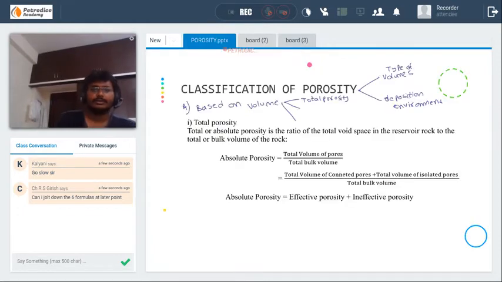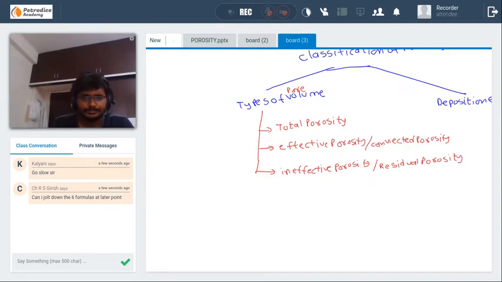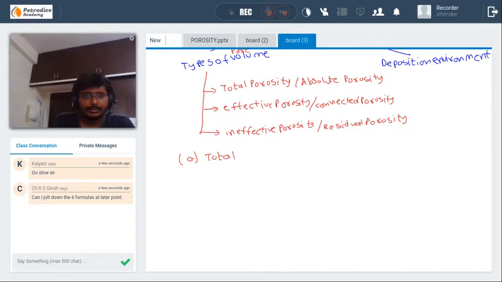What is total porosity? Total or absolute porosity is the ratio of total void fluid present in the reservoir rock to the bulk volume of the rock. Total porosity is also known as absolute porosity.